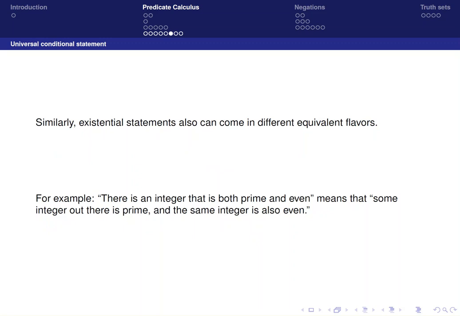Similarly, existentials can come in different flavors. For instance, "there is an integer that is both prime and even" means that some integer out there is prime and the same integer is also even.